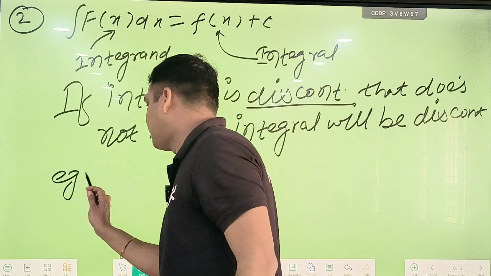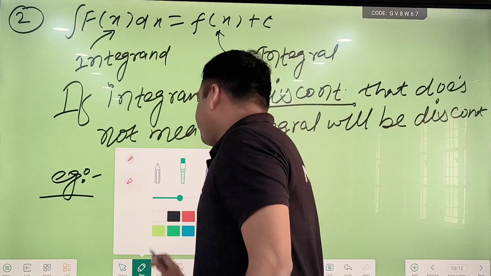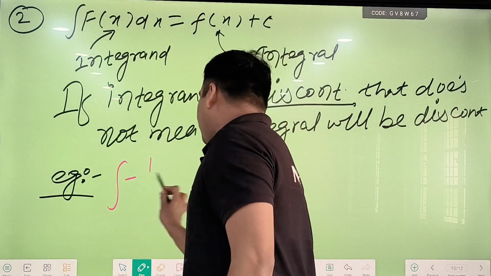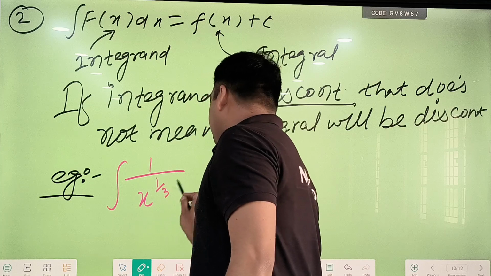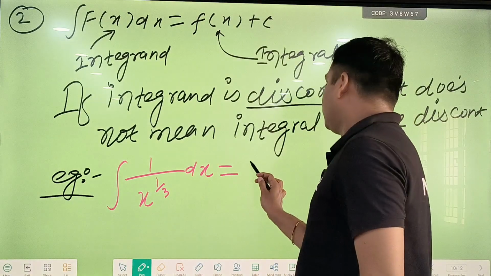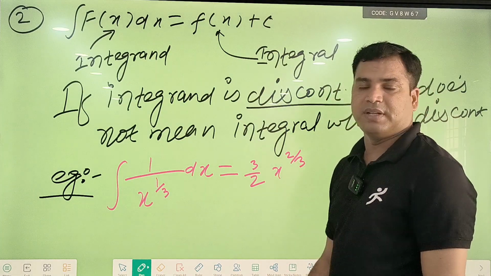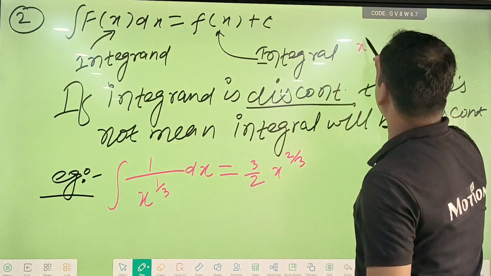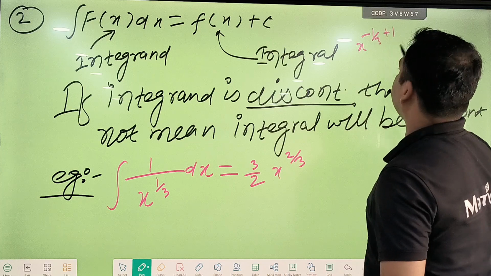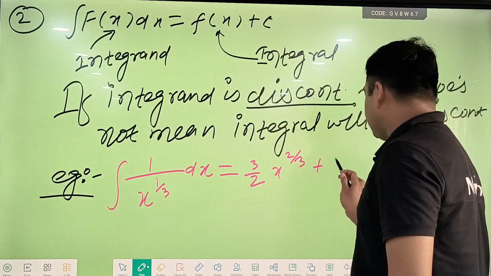How? For example, I am going to explain here with an example. I am writing 1 upon x raised to the power 1 by 3, and integrating this. So what will we get? We will get 3 by 2 x raised to the power 2 by 3, since minus 1 by 3 plus 1 is 2 by 3. So we are getting it in this way.